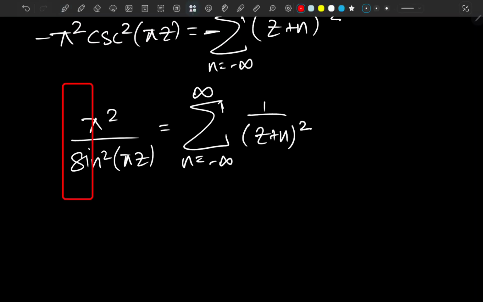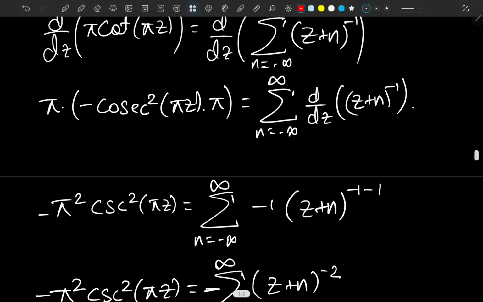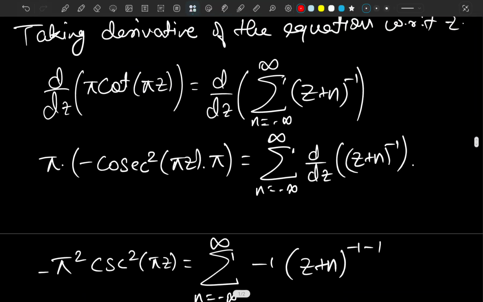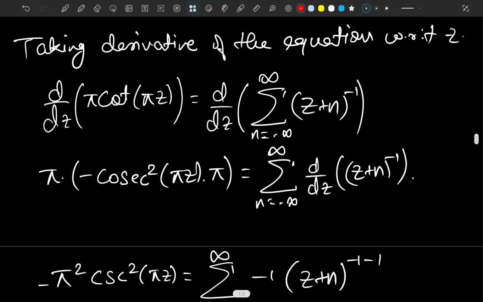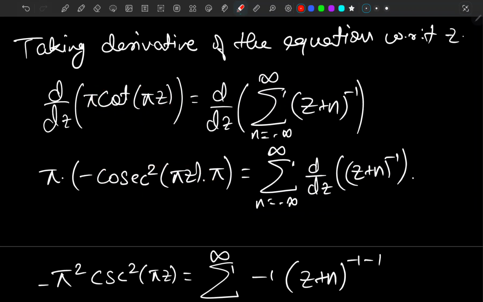And hence proved, guys. It was extremely easy, I would say. We just have to take the derivative, that's it. Literally you don't need anything else. I haven't proved the derivative of cotangent is minus cosecant squared. I think I should check that out once, but it's easy to just take the derivative of that.